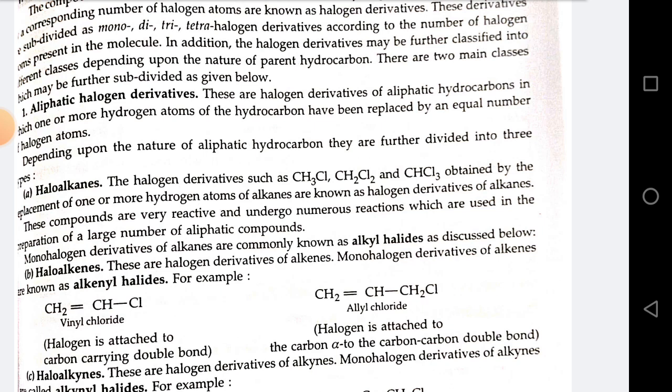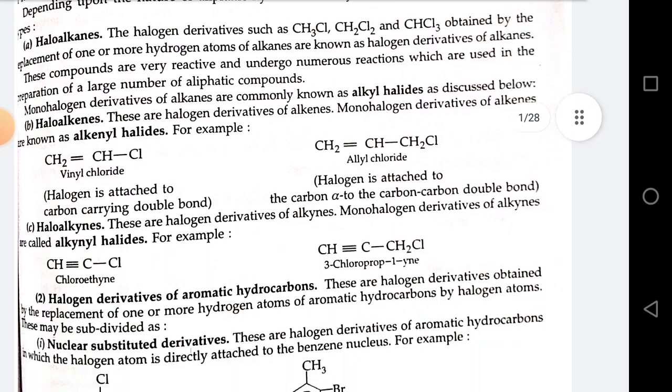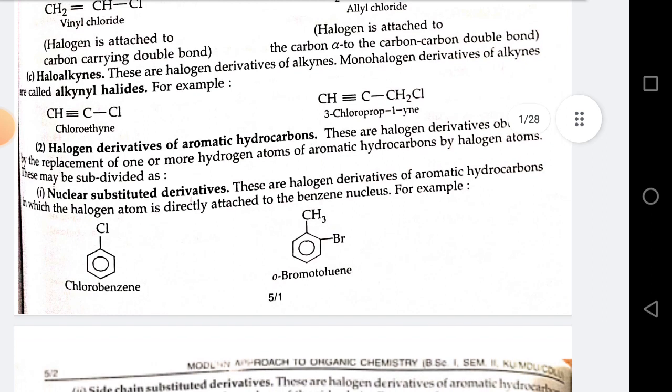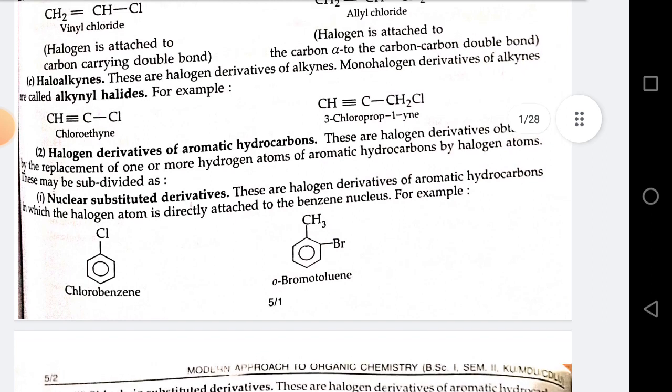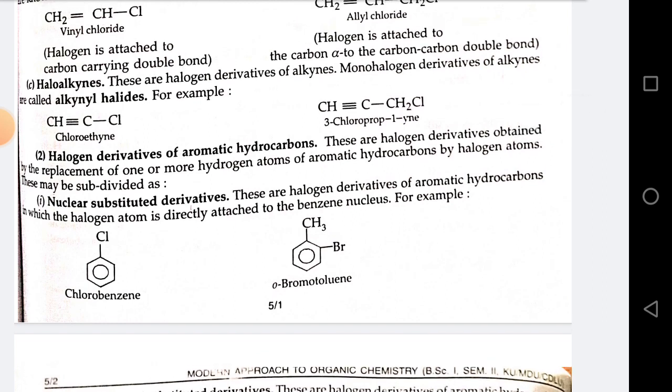Haloalkenes. These are halogen derivatives of alkenes. Monohalogen derivatives of alkenes are known as alkenyl halides. For example, vinyl chloride, CH2=CHCl, and allyl chloride, CH2=CH-CH2Cl. Halogen is attached to the carbon carrying the double bond in vinyl chloride, and halogen is attached to the carbon alpha to the carbon-carbon double bond in allyl chloride.